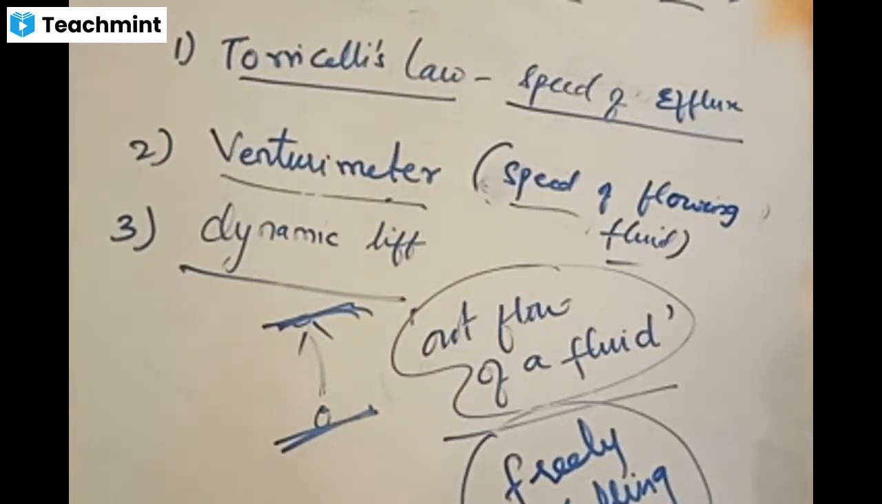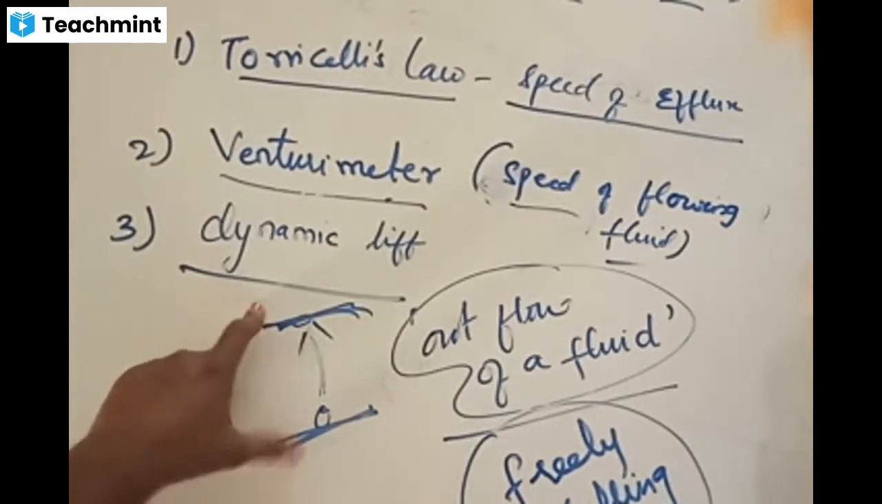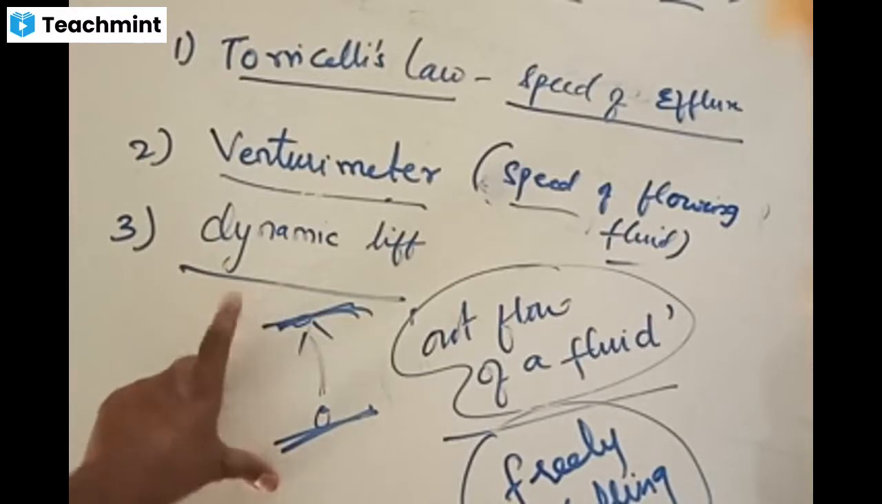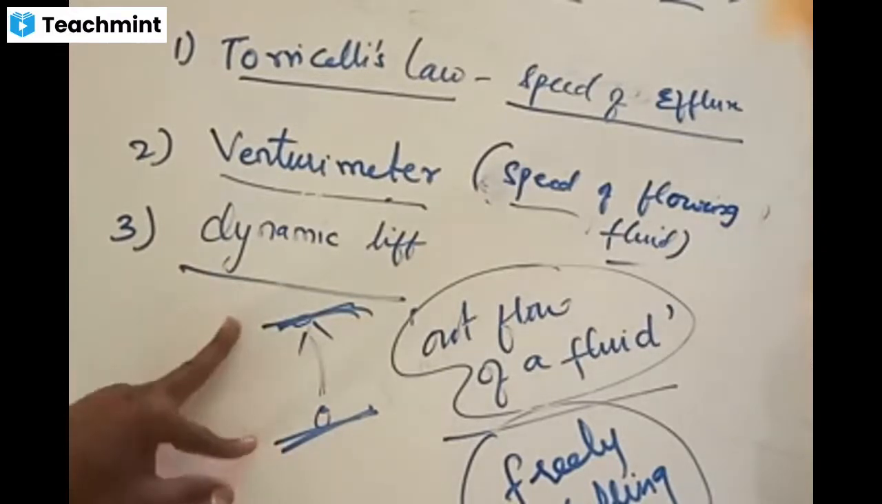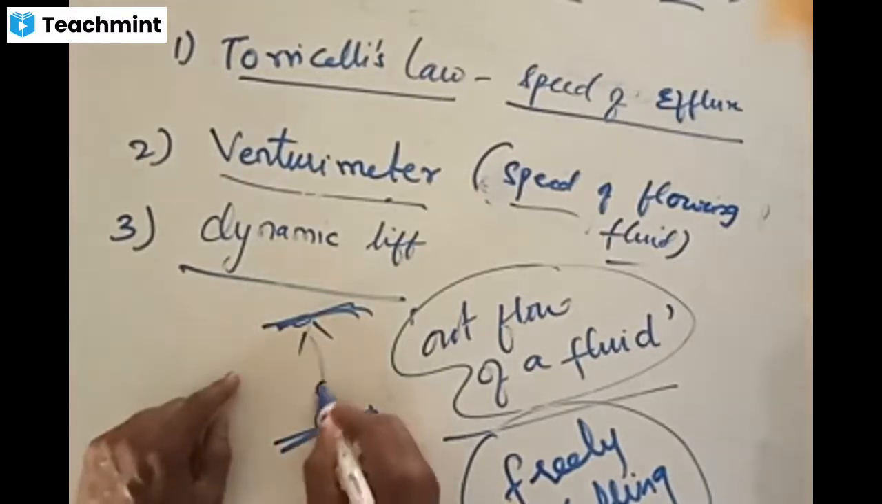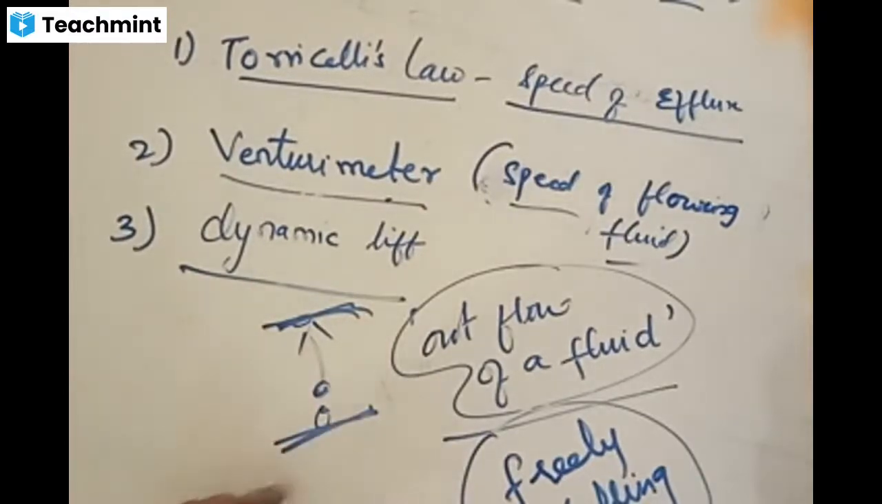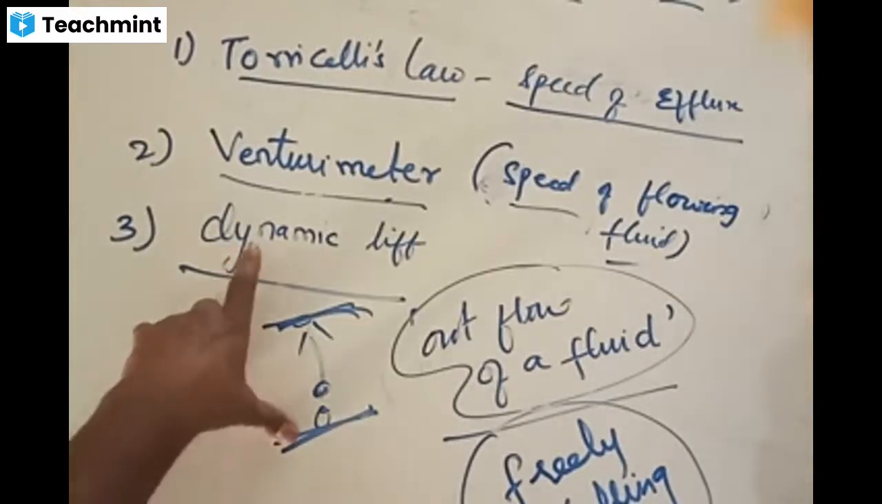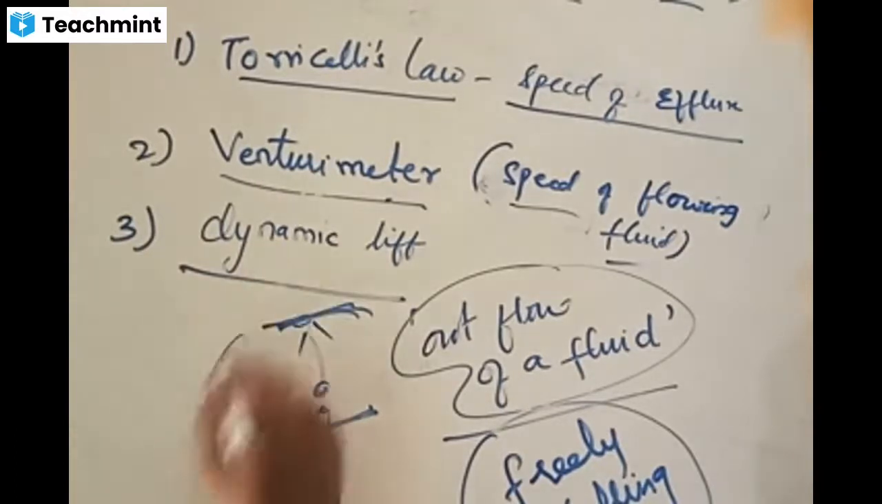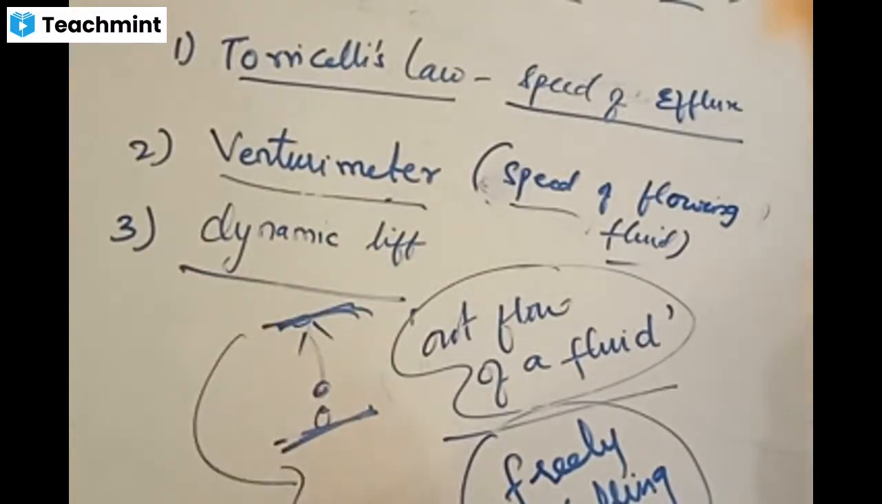If the bottom pressure becomes high and the top pressure becomes low, with pressure 1 and pressure 2 and an object placed here, the object always goes to place itself in the region of low pressure. An object cannot be stable in high pressure. Accordingly, the object tends to place itself in low pressure. Dynamic lift is applicable in the case of aeroplanes.